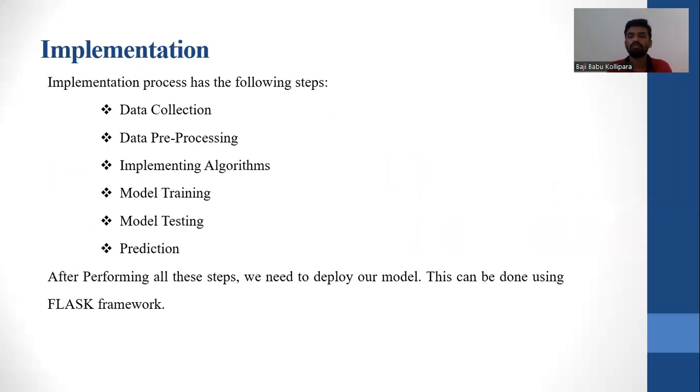Coming to the implementation, the implementation process is done in 6 steps: data collection, data pre-processing, implementing algorithms, model training, model testing, and prediction. Once we have done all the steps, we need to deploy our system, and we implement this system using the Flask framework.